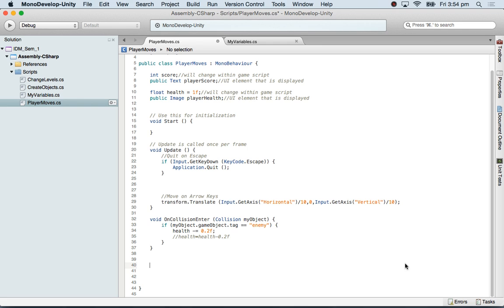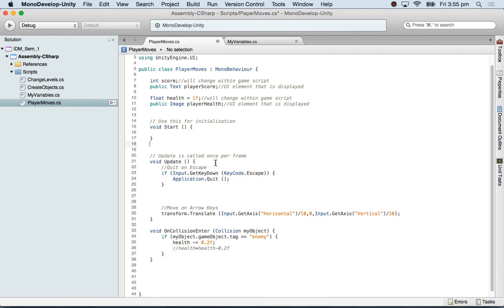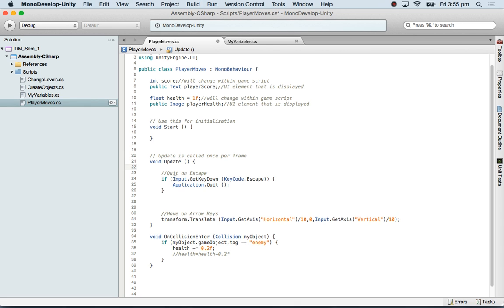I've simplified the script. I've removed the methods. We don't need start, but we'll keep it in case we need it later on. In update, this script is quit on escape. This script is move player with input from arrow keys, okay?